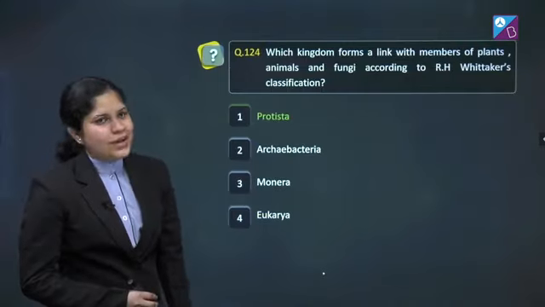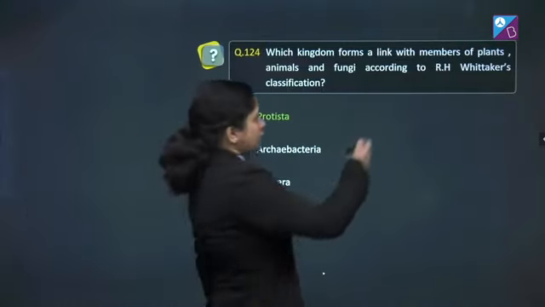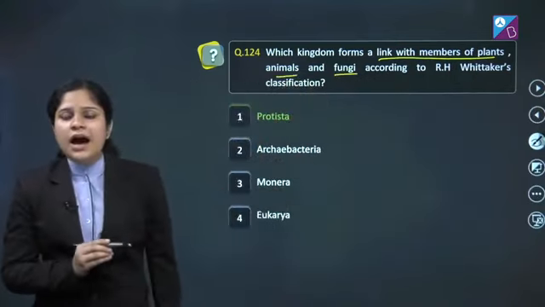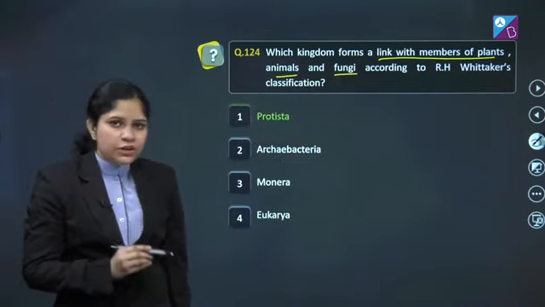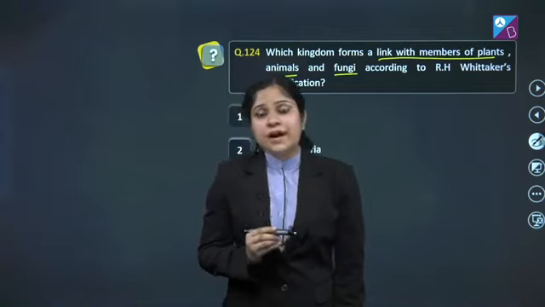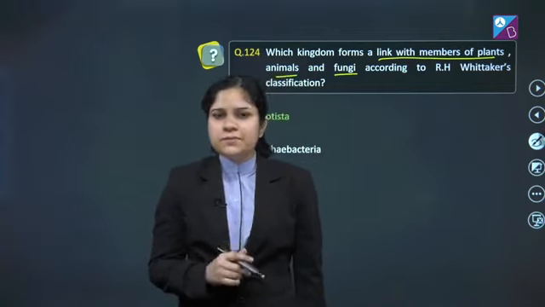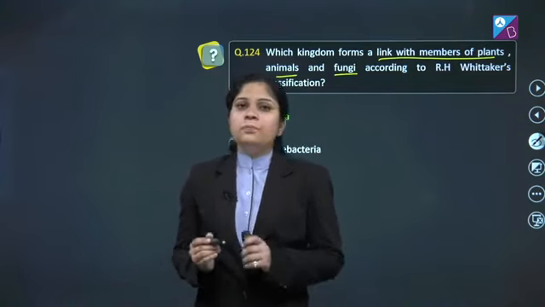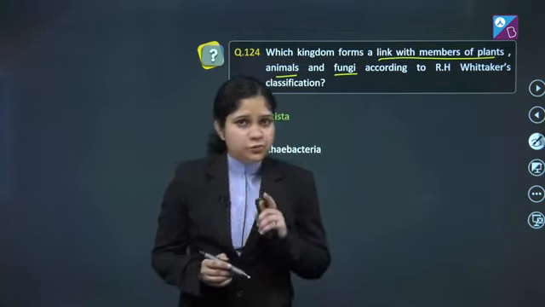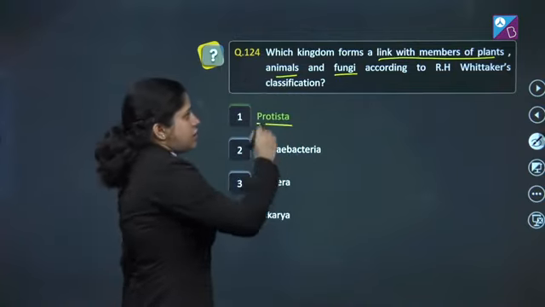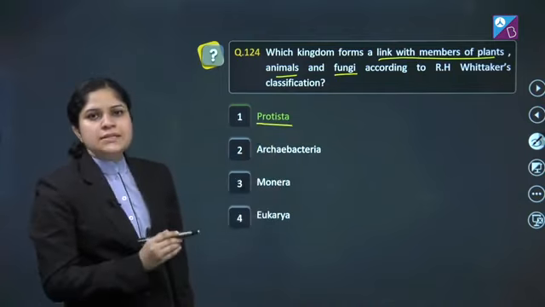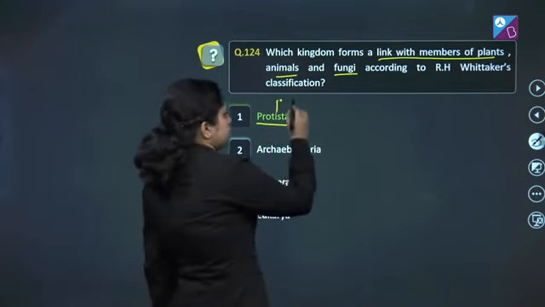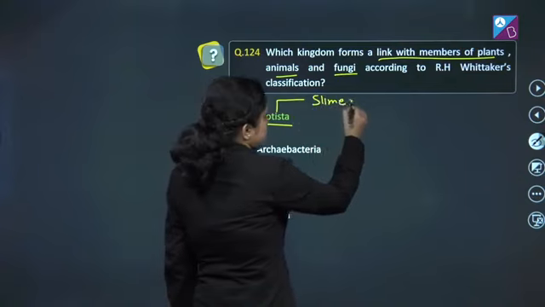Question number 124. Which kingdom forms a link with the members of plants, animals and fungi according to R.H. Whitaker's classification? We know that R.H. Whitaker classification divided the organisms into 5 kingdoms. First, Monera. Second, Protista. Third, fungi. Fourth, Plantae. And fifth, Animalia. And we know that the members of Protista form a link between the members of plants, animals and fungi. But which group of Protista? So, the correct answer is slime molds.